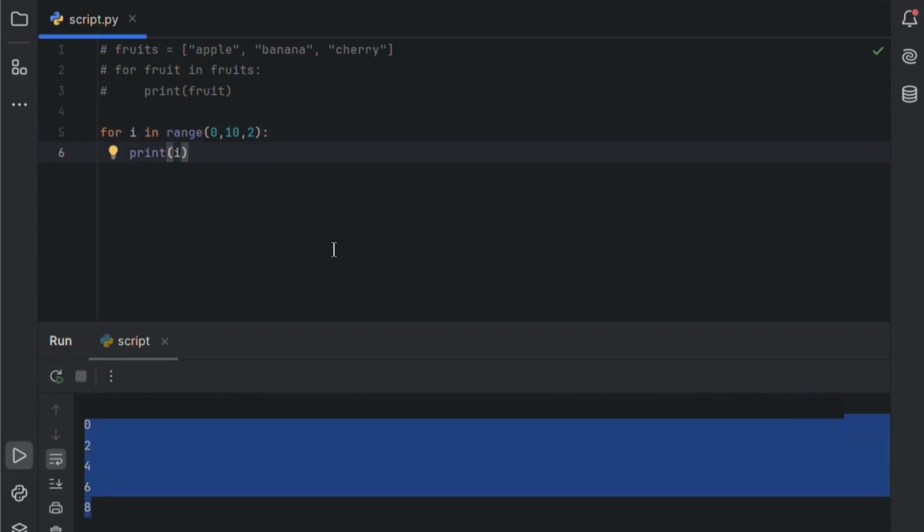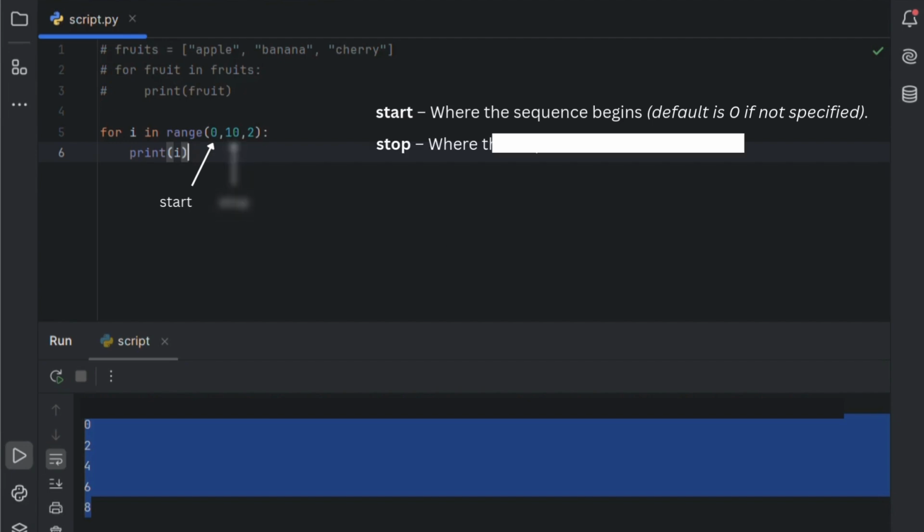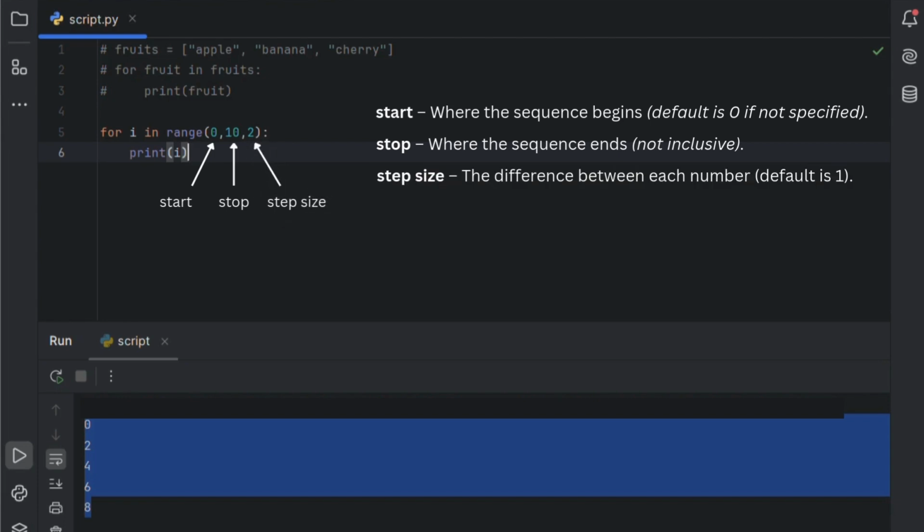So, the range function in Python can take up to 3 parameters. First, start, where the sequence begins, default is 0 if not specified. Second, stop, where the sequence ends, not inclusive, and third, step size, the difference between each number, default is 1.